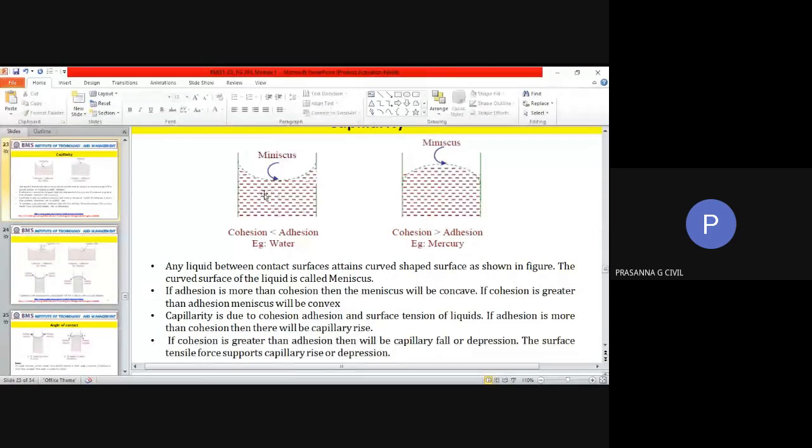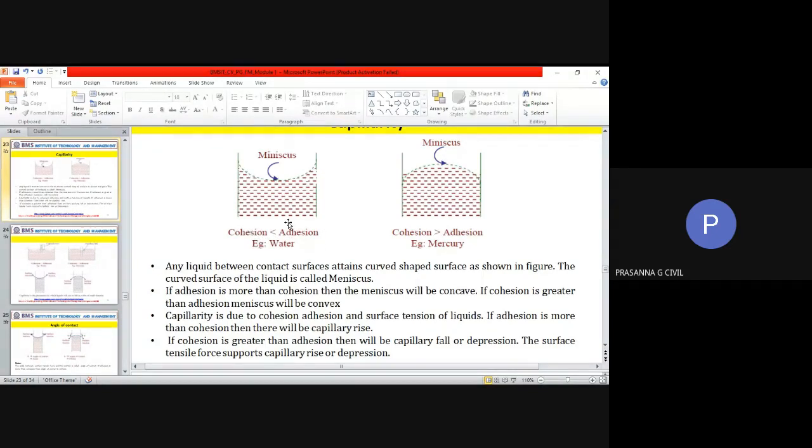Because most of the time we will have water-based solutions here. So here, adhesion is very great. Adhesion will allow this film to stick to the surface as much as possible. Hence, the shape becomes a depressed U like this.